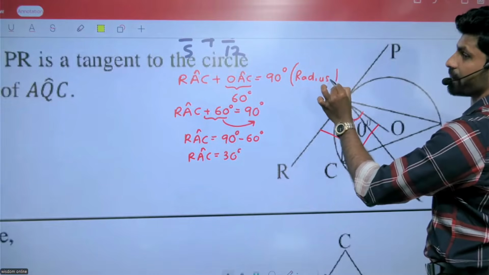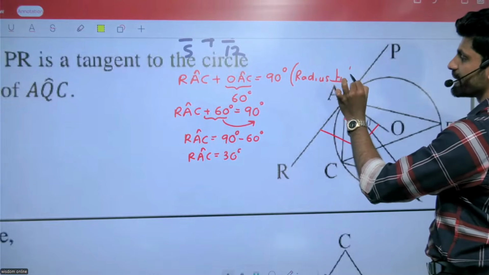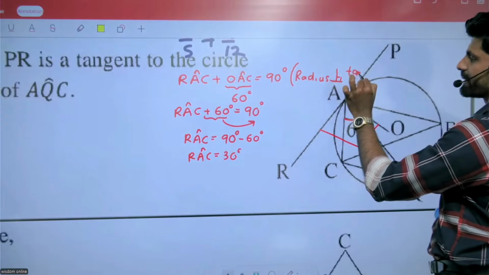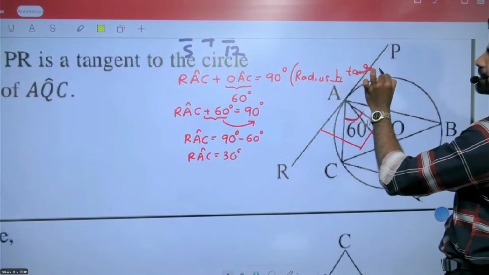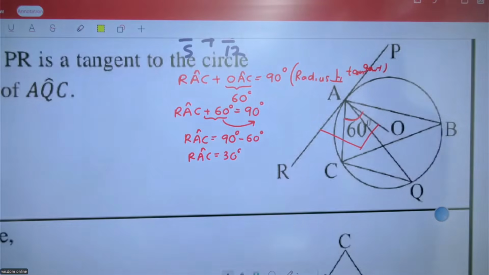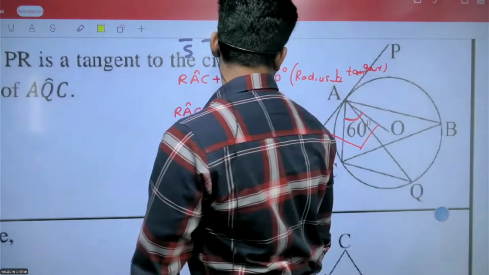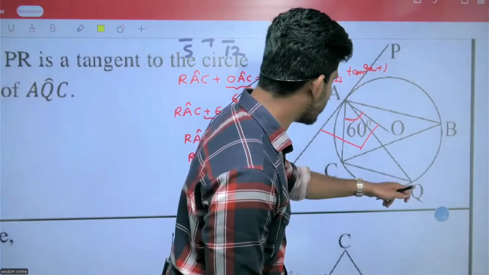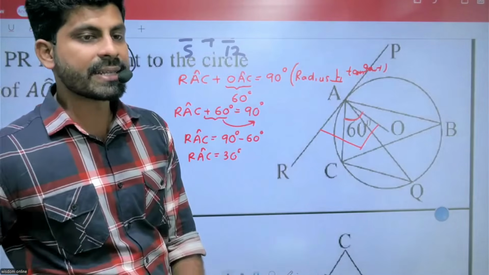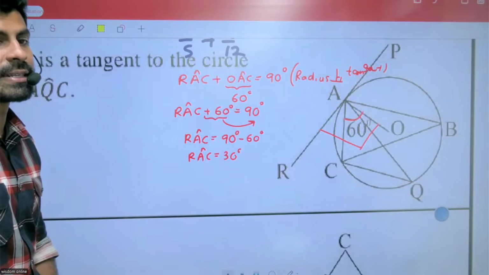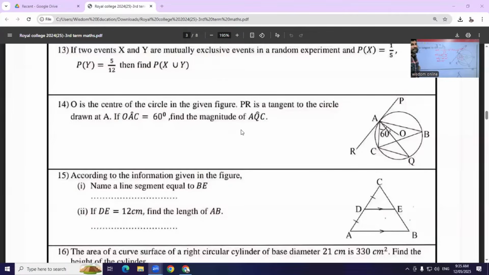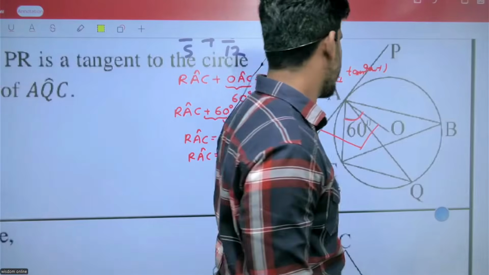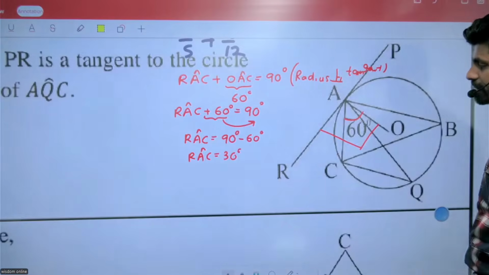What is the reason? Radius is perpendicular to tangent. Right? Then we need to find the value of AQC. Look at this one. RAC equals 30. Find the magnitude of AQC.